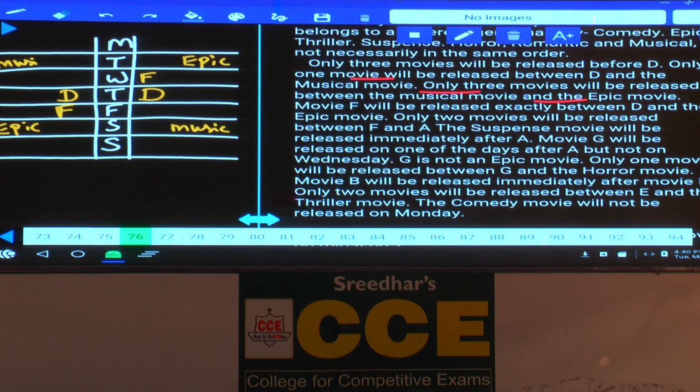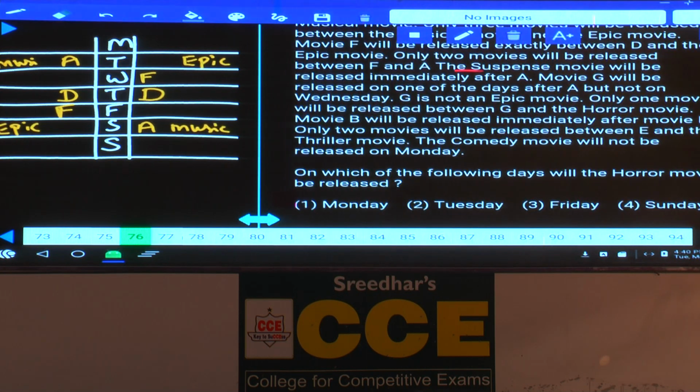Next one. Only 2 movies will be released between F and A. Between F and A there must be exactly 2. Here also there must be exactly 2 between F and A. And next one. The suspense movie will be released immediately after A. Immediately after A, the movie based on suspense.